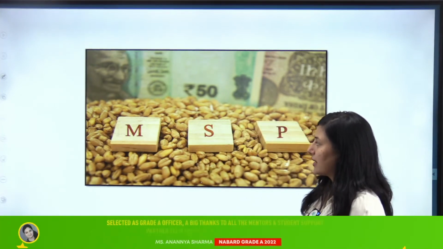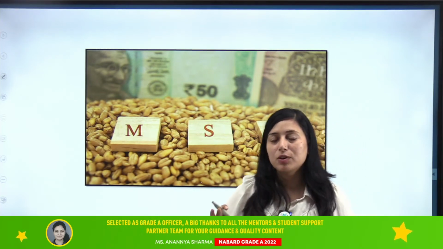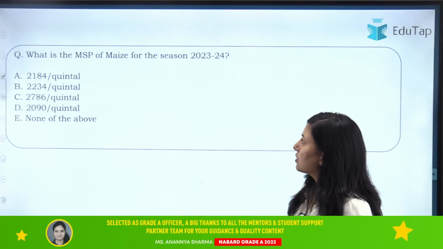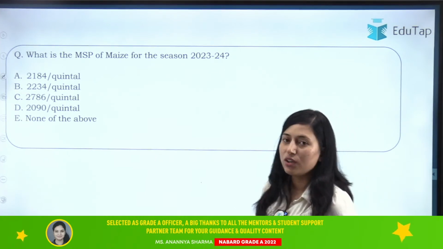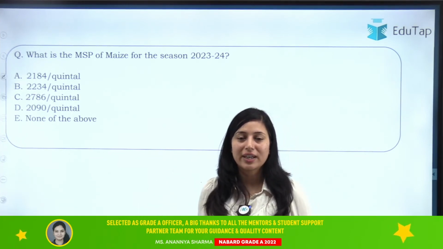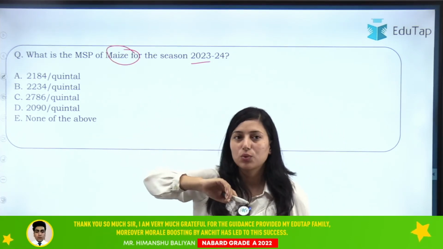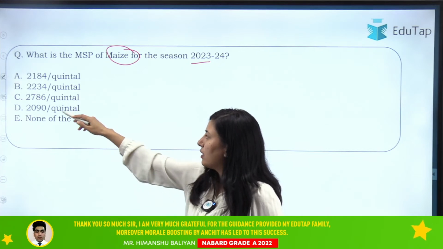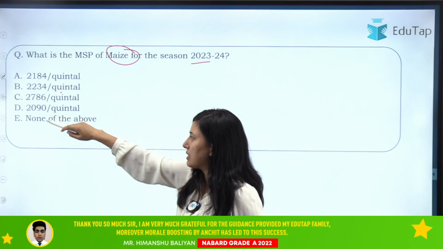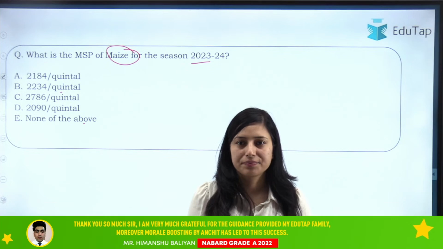Now let us cover the data regarding MSP. Okay, so let us see what are the MSP of different crops. So the question is: what is the MSP of maize for the season 2023-24? Your options are given now. If you have covered the MSP, you can answer the question. MSP for maize has been asked. Your options are 284 per quintal, or 2,234 rupees per quintal, or 2786, or 2090 per quintal, or none of the above. So what will be the right answer?